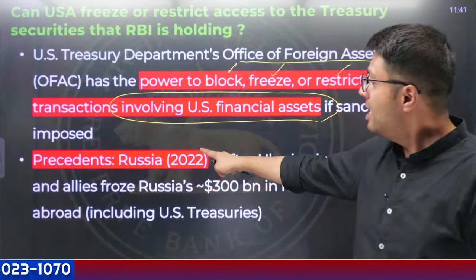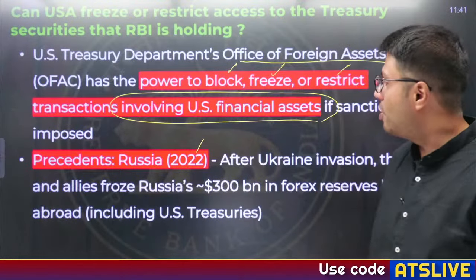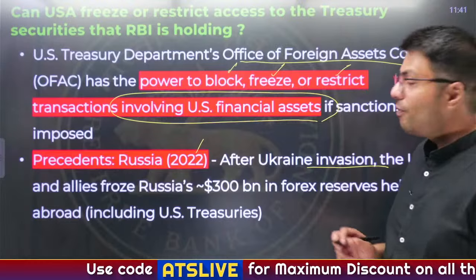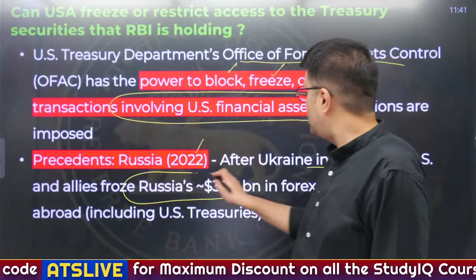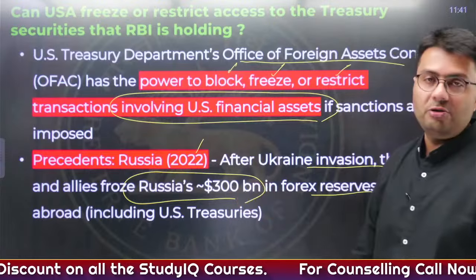Case in point, after the Ukraine-Russia war broke out in 2022, the US and its allies froze almost $300 billion of Russia's forex reserve, which included US Treasury securities.